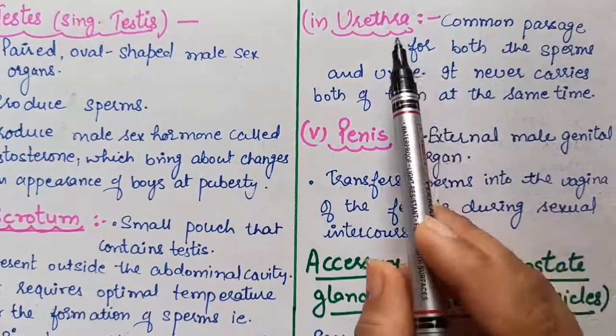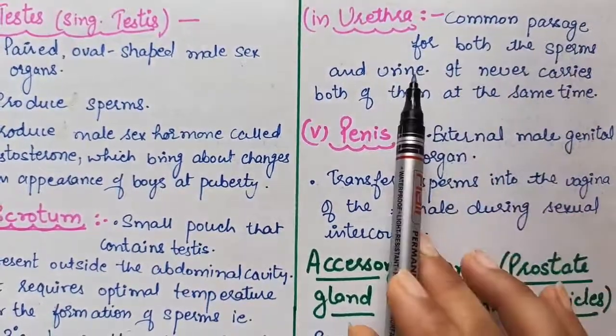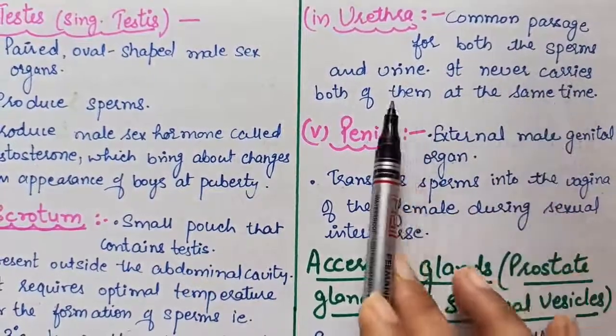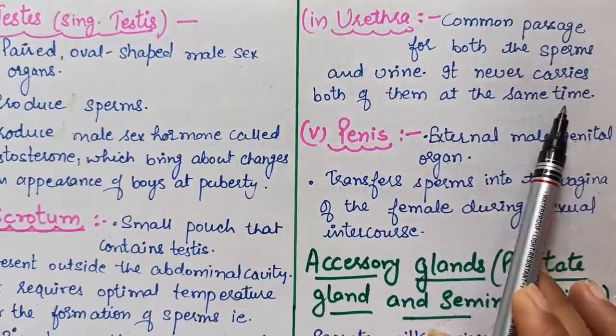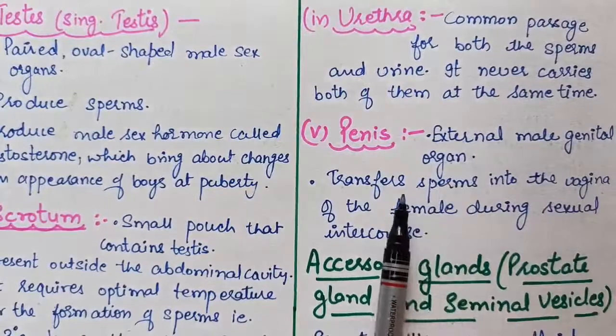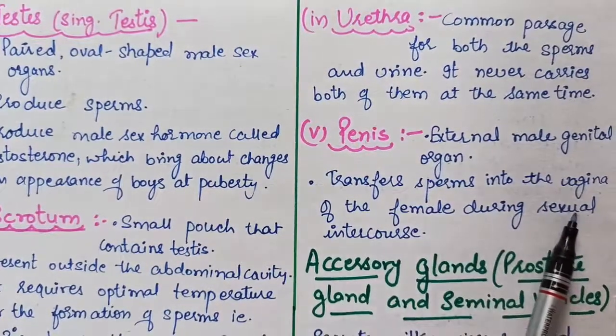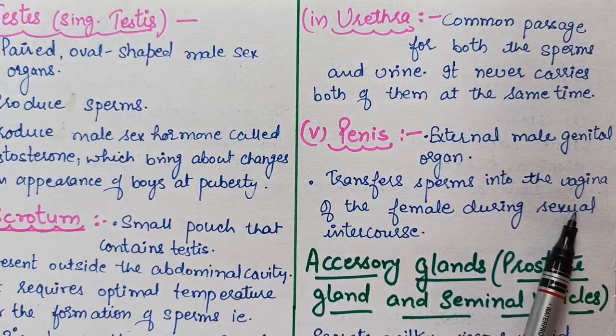The next part is the urethra. This is the common passage for both the sperms and urine, and it never carries both of them at the same time. The penis is the external male genital organ, and it transfers sperm into the vagina of the female during sexual intercourse. So these are the various organs that are associated with the male reproductive system.